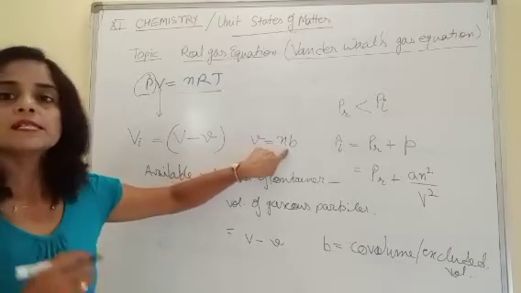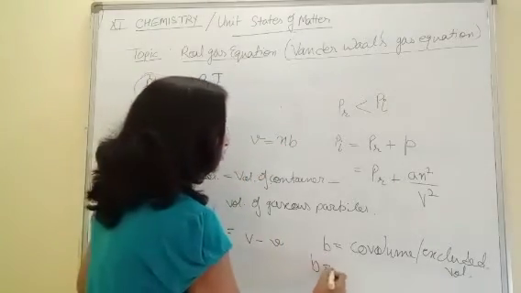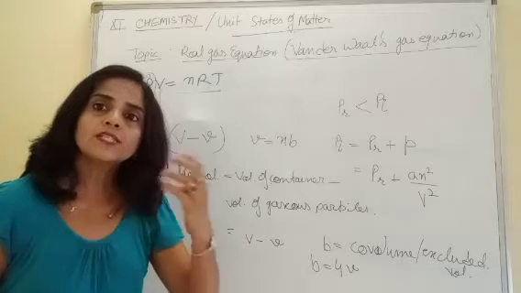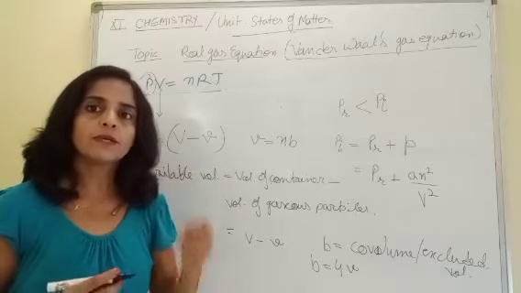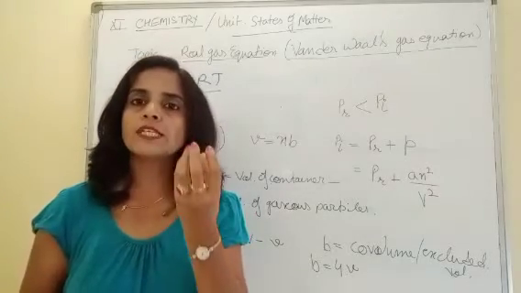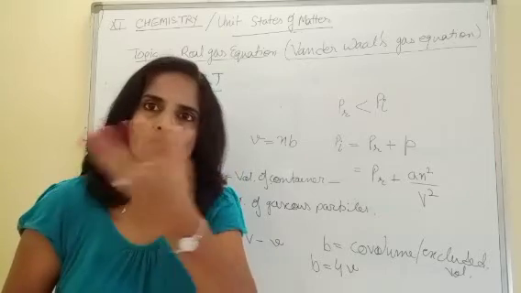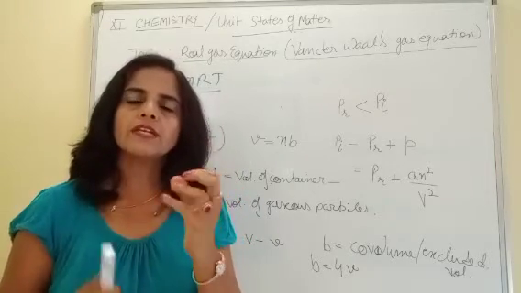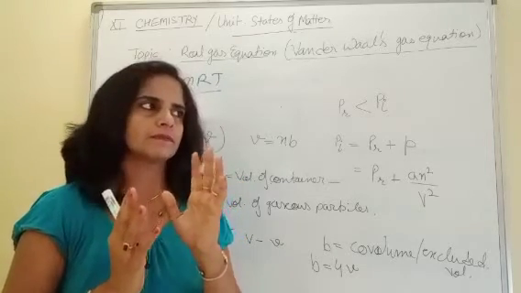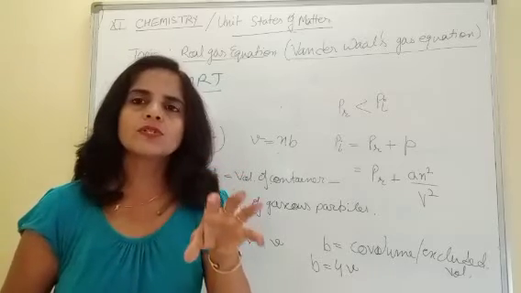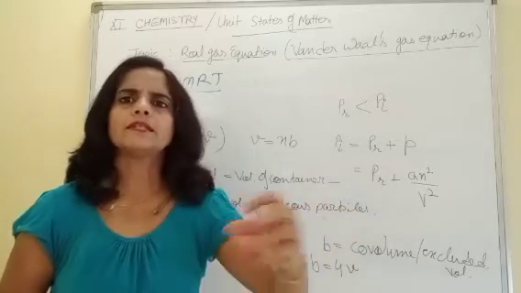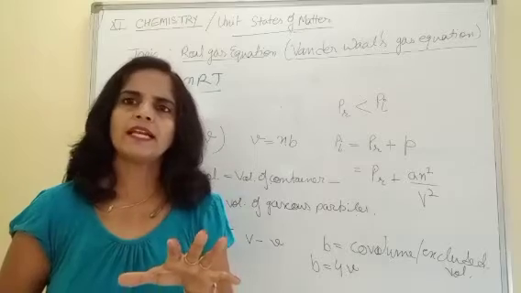This b is actually equal to 4 times the volume of particle. Why is it 4 times the volume of particles? Because volume of particle is actually the space which a particle is covering. Actually covering means its surrounding place also. You can understand this by taking a simple example. Suppose you are sitting in your classroom. So like 15, 20, 30 chairs are placed. That is the sitting arrangement of an ideal classroom.